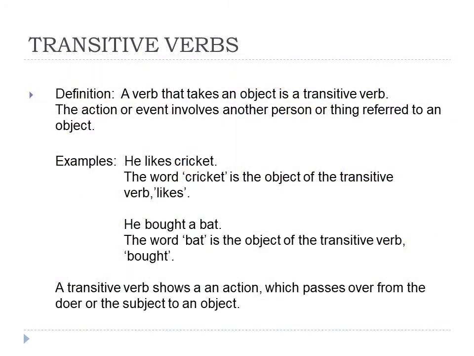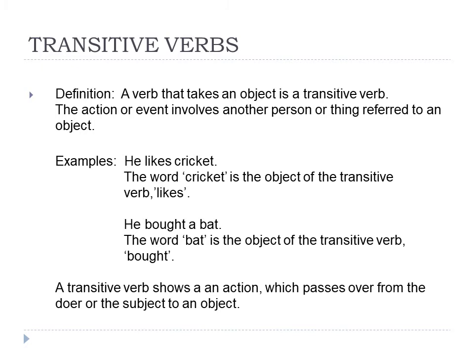Let me define what is a transitive verb. A verb that takes an object is transitive. It's clear, children. A transitive verb should have an object. Now, a transitive verb passes an action or involves another person or thing referred to as an object. For example, he likes cricket.